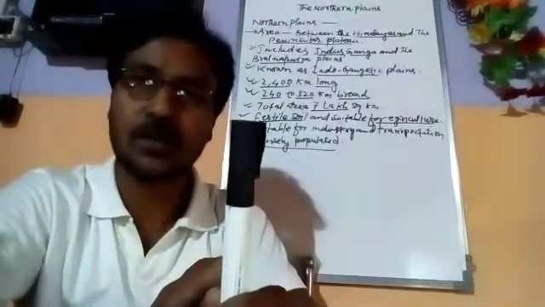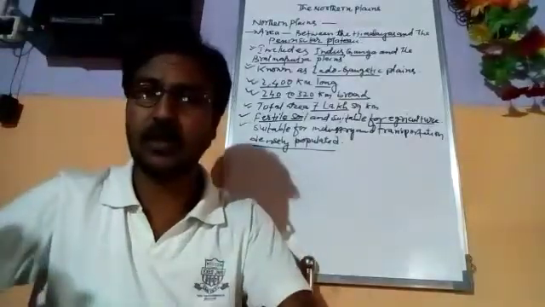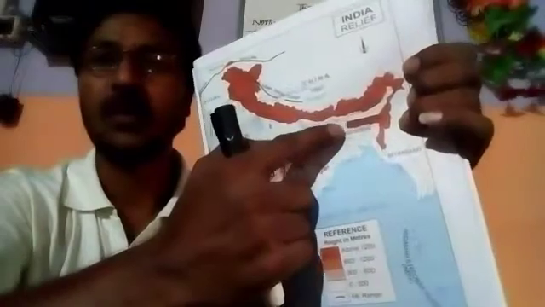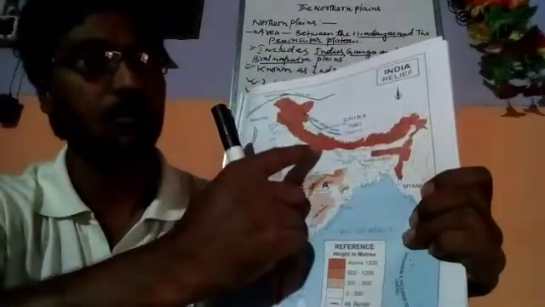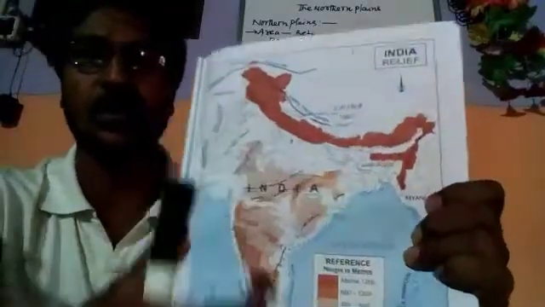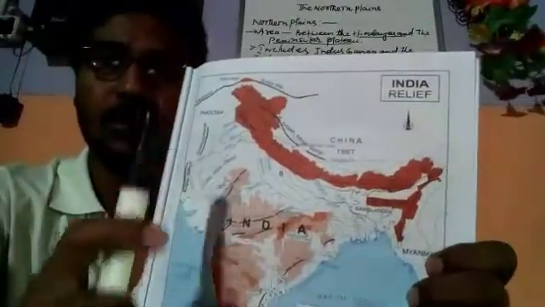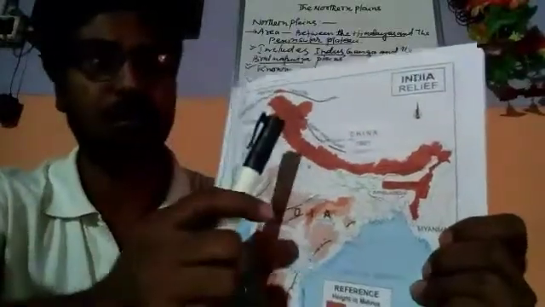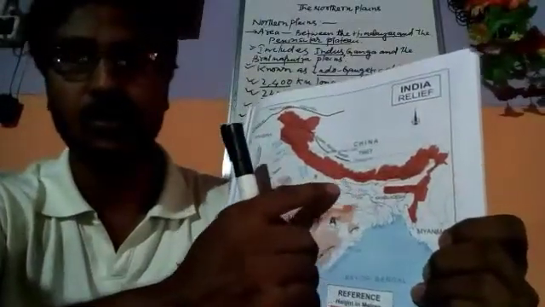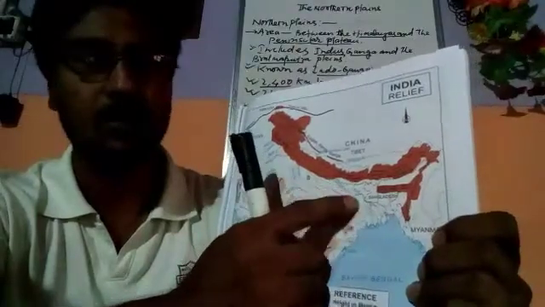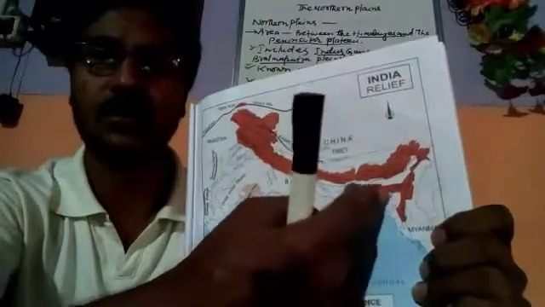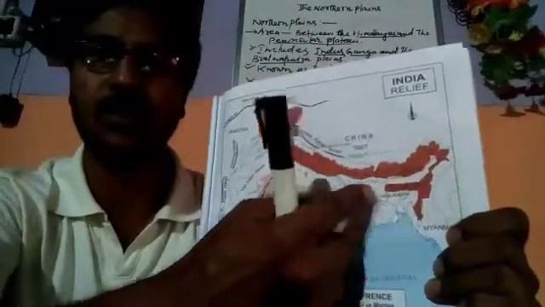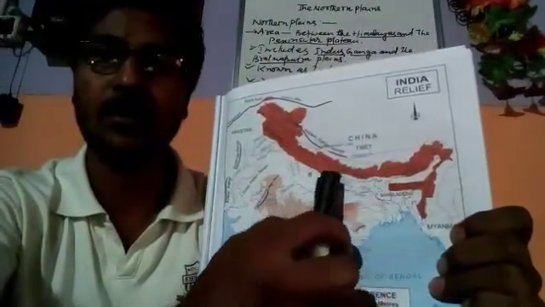So what is the northern plain? The northern plain lies just below the Himalaya mountains. Just below the Himalaya mountains, we can see the northern plain. The northern plain includes the states of Punjab, Haryana, Uttar Pradesh, Bihar, and parts of West Bengal and Assam. So this area just below the Himalaya mountains is the northern plain.